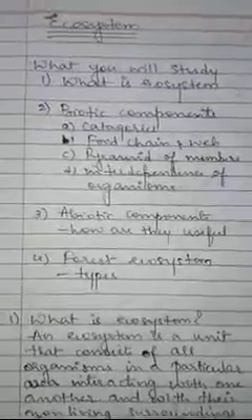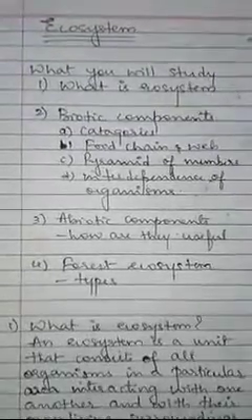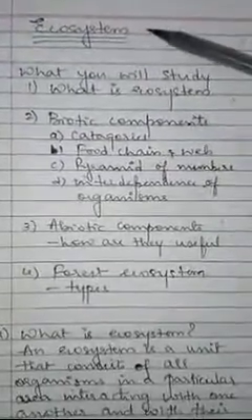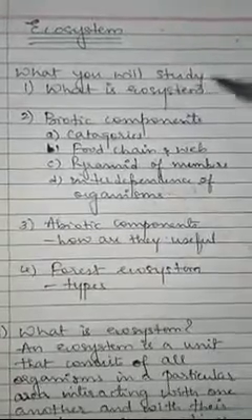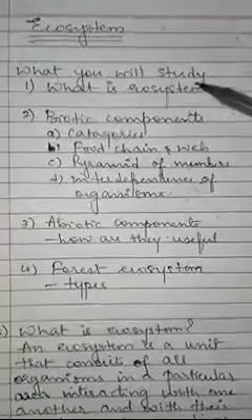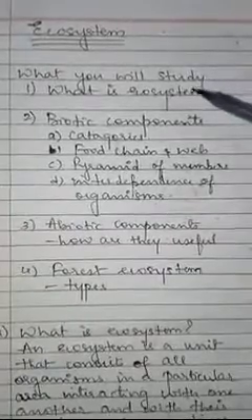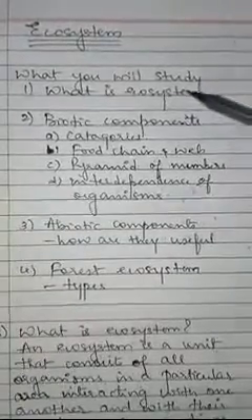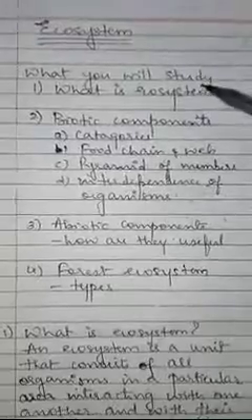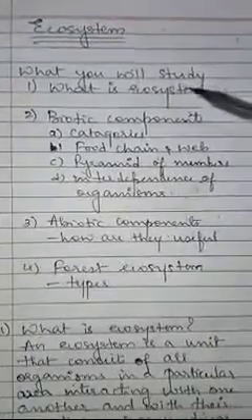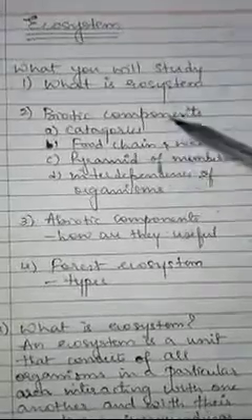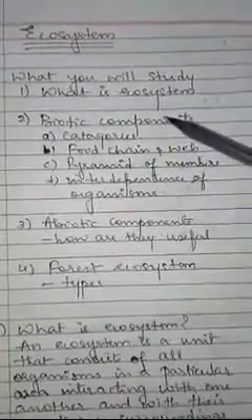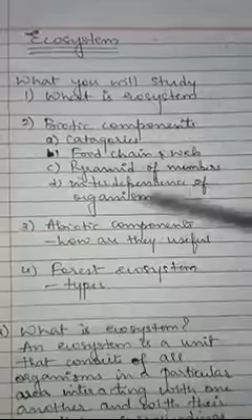Okay, take care. Fine. So we are going to start with the chapter ecosystem. Under this chapter we are going to get the answer for the question what is ecosystem. We will study the definition of the ecosystem over here. And then we will be studying in short what are the two components, that is biotic and abiotic components of the ecosystem. After that, we will be discussing the biotic and abiotic components in detail.